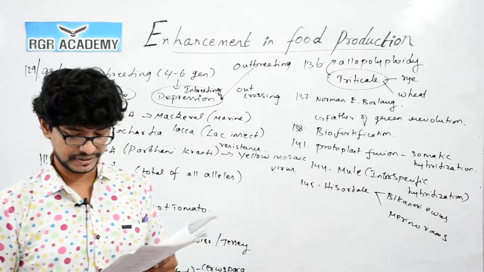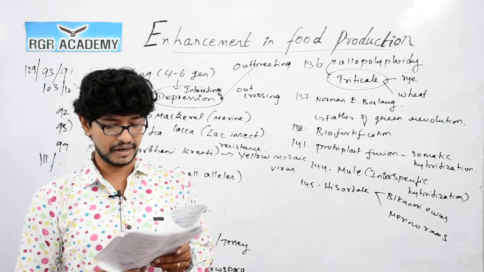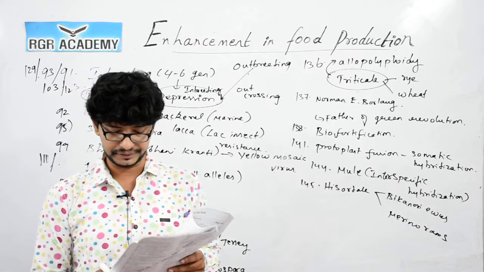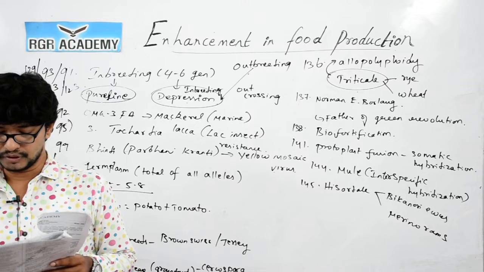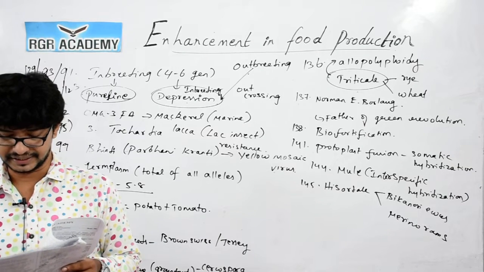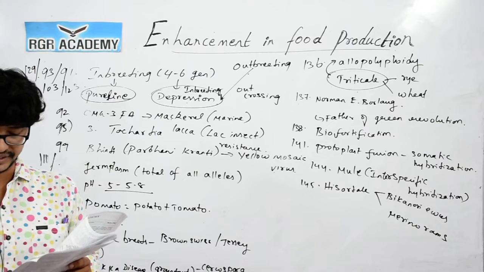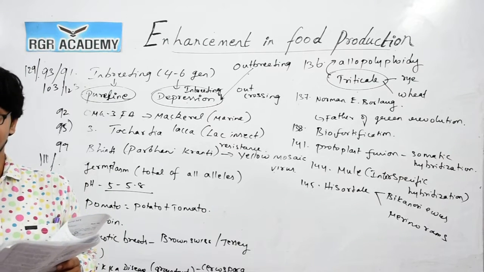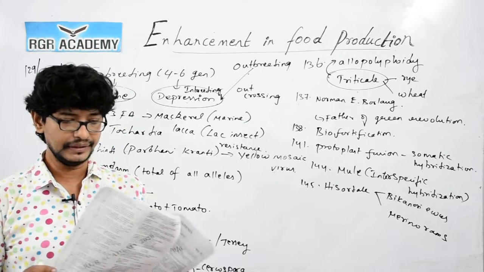Question number 146. Pebrine in silkworm is caused by Nosema. Nosema is the correct answer, so option 3. 147. The scientific name of the moth which produces tassar is Antheraea mylitta. Antheraea mylitta is the correct answer for 147.